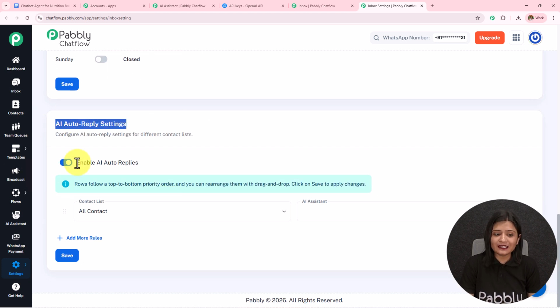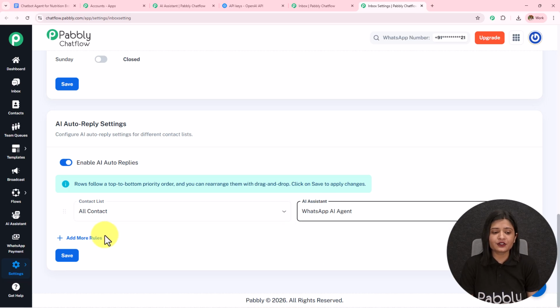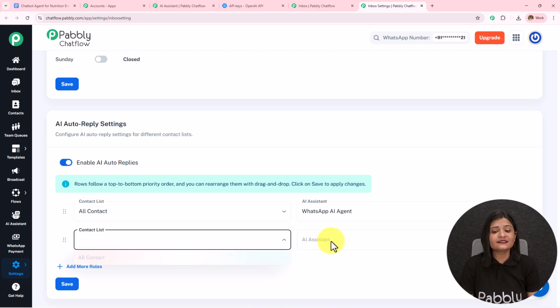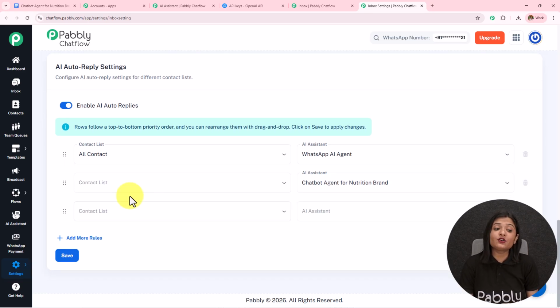I've kept this enable AI auto replies on. It is necessary that we keep this toggle on, and then we have to select the list. I have not created any list here. You can create the list and select that list and simply assign the AI assistant to that particular list. You can add more rules, select another list and select another AI assistant for that list. You can add more rules, select all the contacts and select another AI assistant for all the contacts. Simply save this in this manner. You can assign different AI agents to different contacts or to all the contacts.